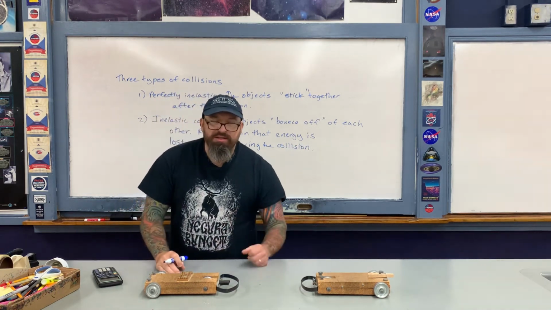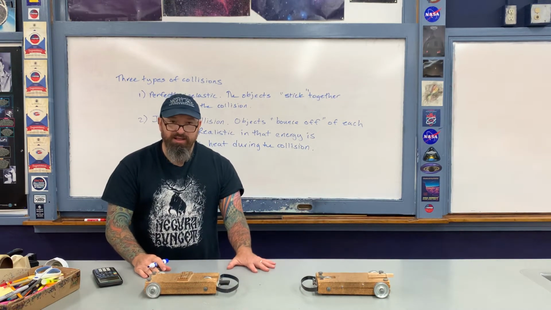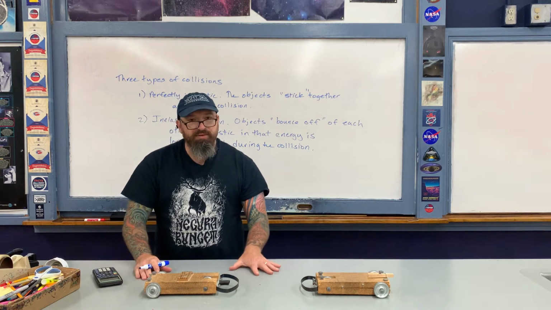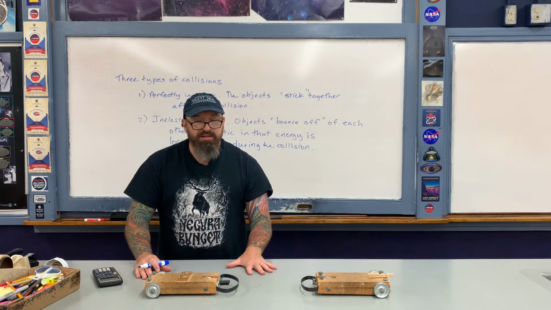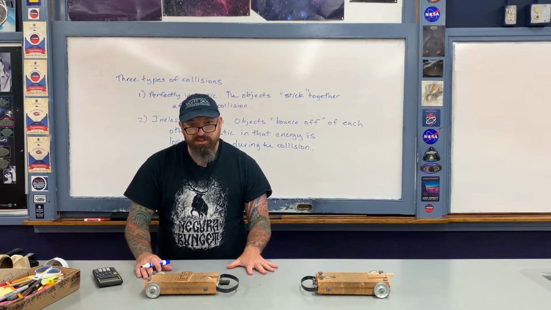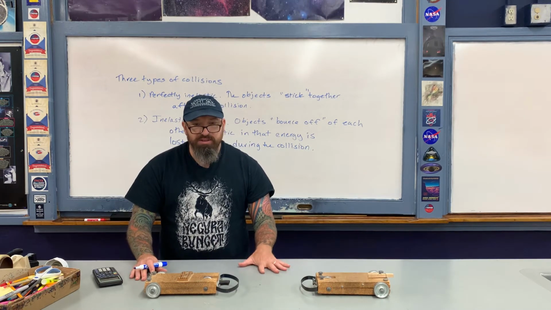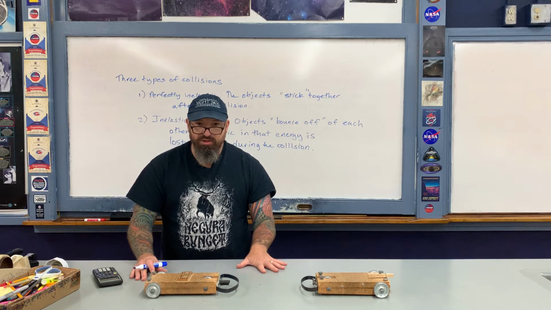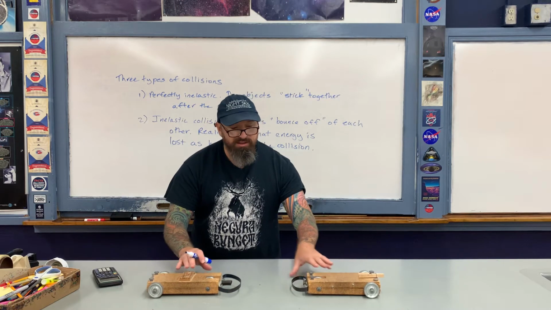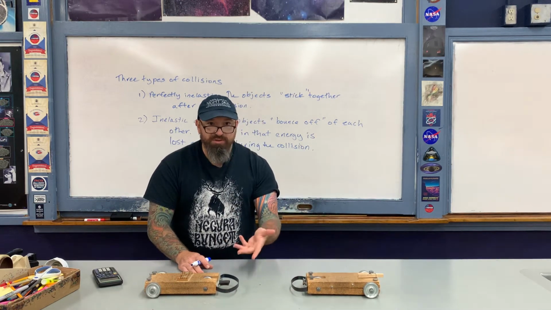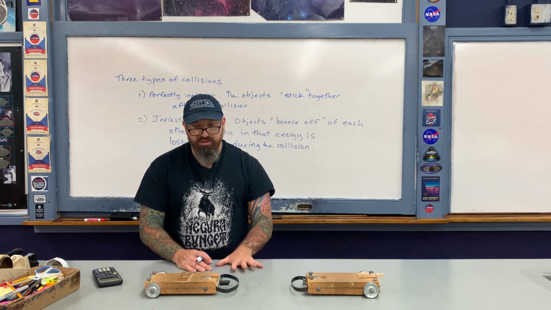However, a little bit easier to picture mathematically is the third type of collision, which is called elastic. In an elastic collision, we assume that the time of the interaction between the objects as they bounce off of each other is minimal. This then means that the amount of energy that's lost as heat during the collision itself can be considered to be negligible. As we'll see, this is a perfectly reasonable assumption to make as long as the time of the interaction is short. So then therefore, for example, as these carts collide together like so, the time that they're interacting with each other is just a few hundredths or maybe a few thousandths of a second. So the amount of energy that's lost as heat during that interaction is quite small.